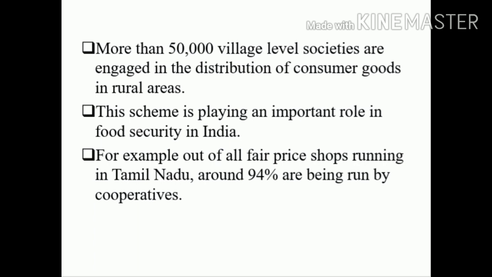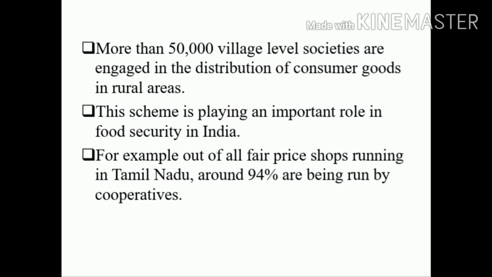So far in today's class we discussed food security, the definition given by FAO, the Food and Agriculture Organization, and then we talked about Dr. Swaminathan's definition of food security. Then we talked about three components: availability of food, access to food, and absorption of food. These are the three components of food and nutrition security.